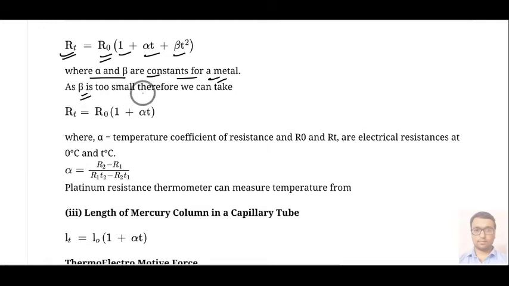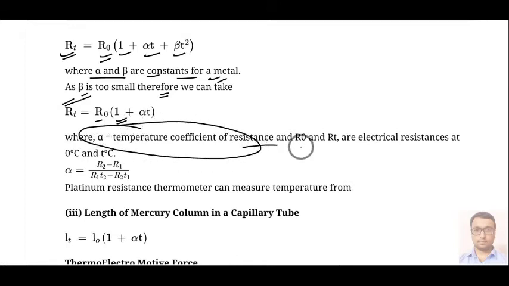If beta is very small, then the final resistance is R0(1 + alpha delta T), where alpha is the temperature coefficient of resistance and R0 and Rt are electrical resistances at 0 degree Celsius and t degree Celsius.